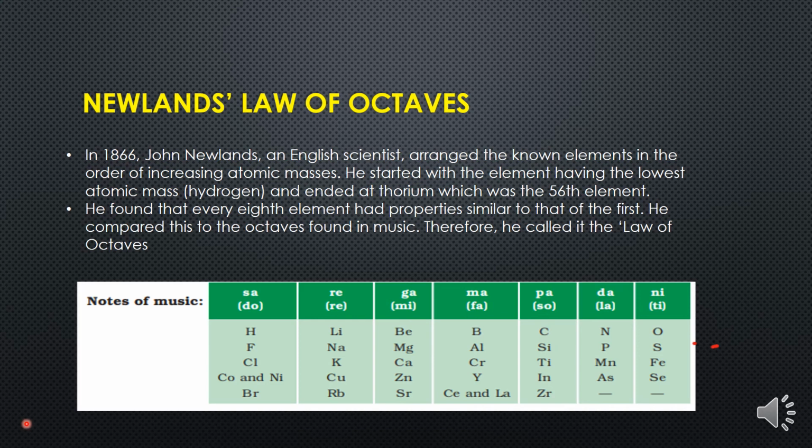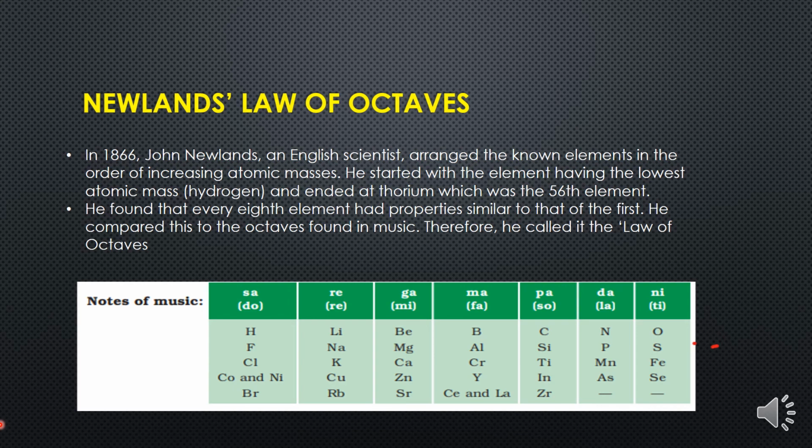Now children, what are the limitations of Newland's classification? Children, Newland's classification was okay till calcium. After calcium, every 8th element does not possess properties similar to the first element. So Newland's law of octaves worked only with the lighter elements, up to calcium only.